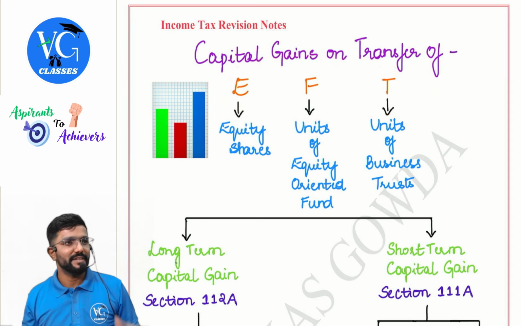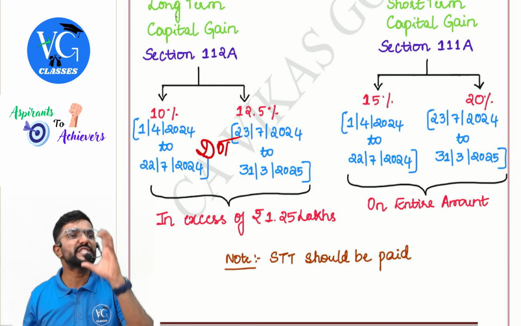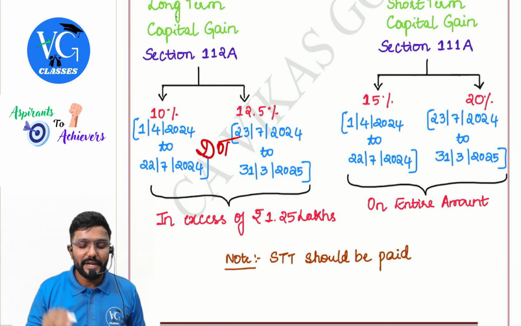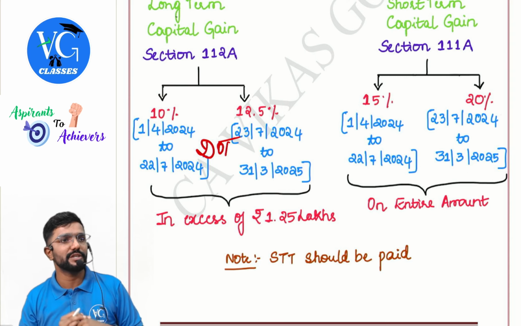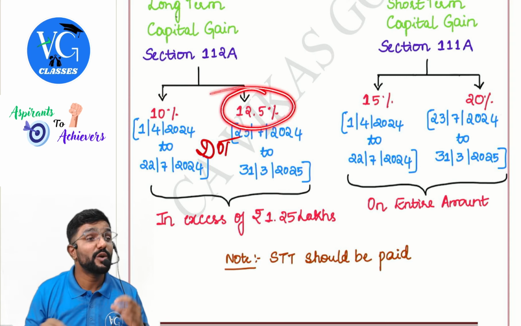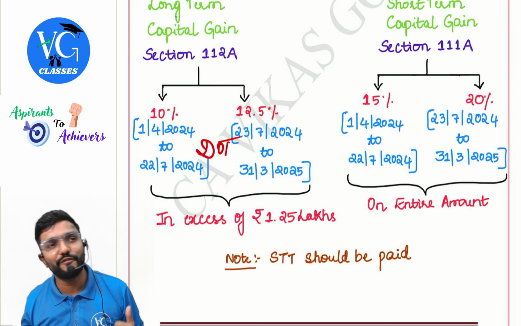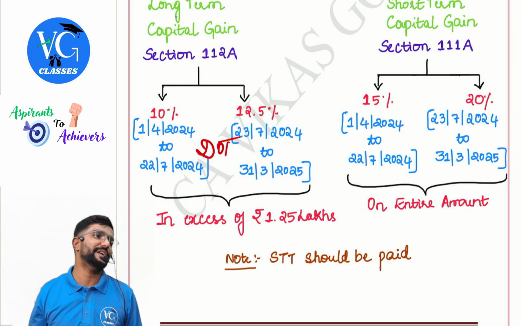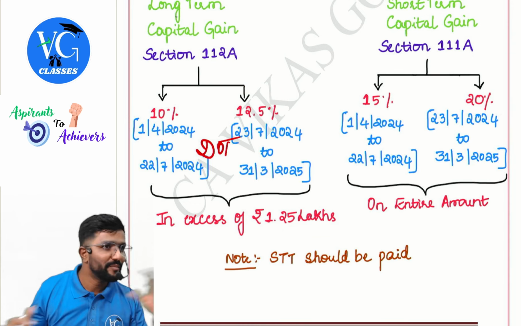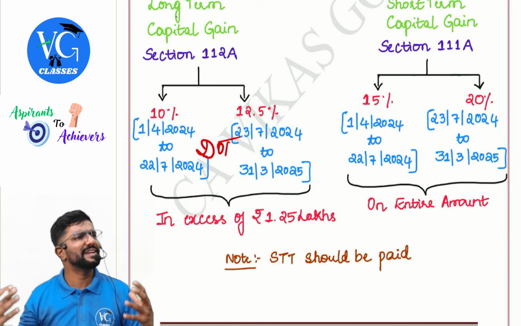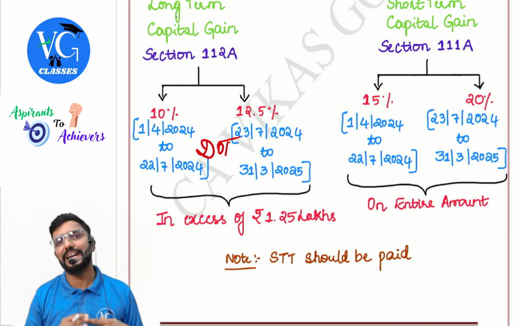Date of transfer. If the date of transfer is between 1st April to 22nd July, then the rate of tax is 10% in excess of 1,25,000. Then if the date of transfer is between 23rd July to 31st March, then the rate of tax is 12.5% on the amount of gain in excess of 1,25,000. So 1,25,000 is per annum, guys, not per each part. I have already explained this along with examples when I was doing tax rates.